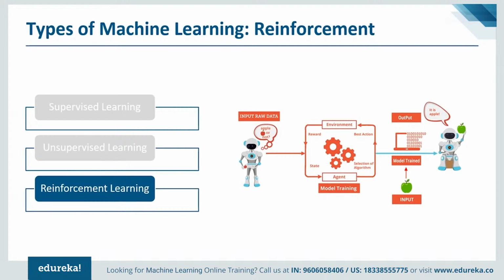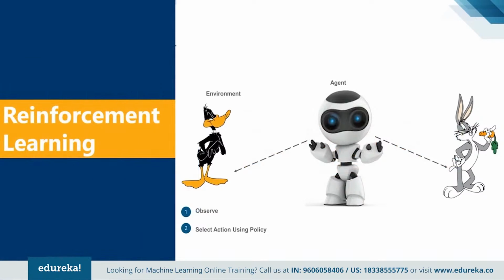Now the environment rewards the agent for correct action, which is the reinforcement signal. Leveraging the rewards obtained, the agent improves its environment knowledge to select the next action. So in this example, you can see that we have an agent which is confused about deciding which of the two pictures is of a duck.